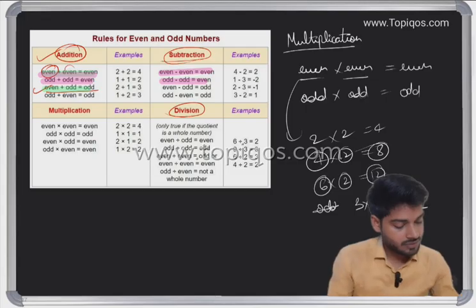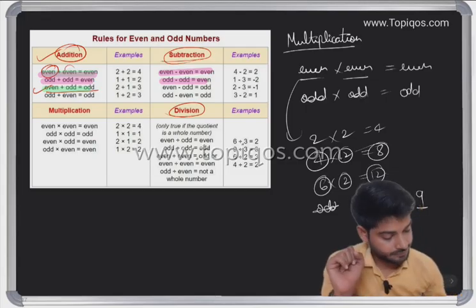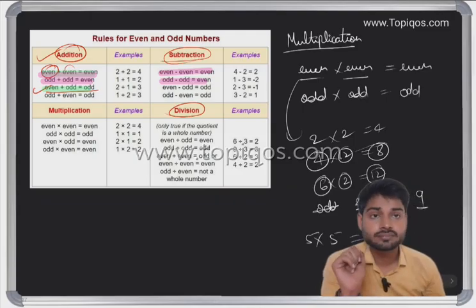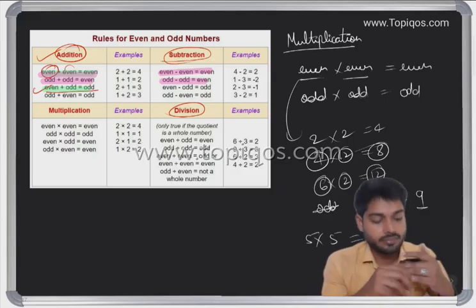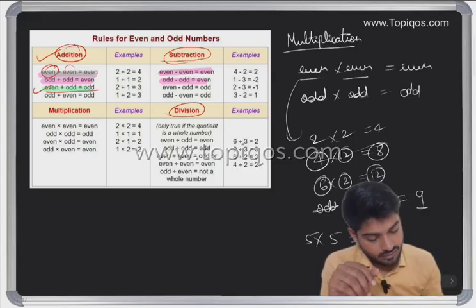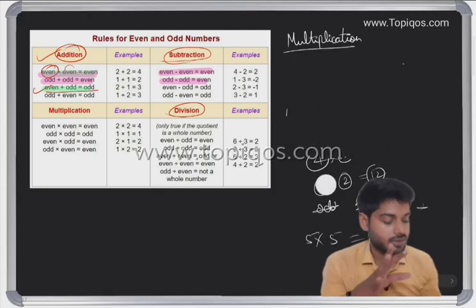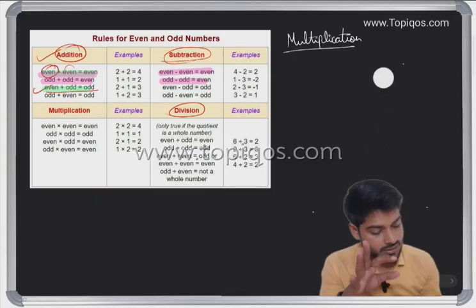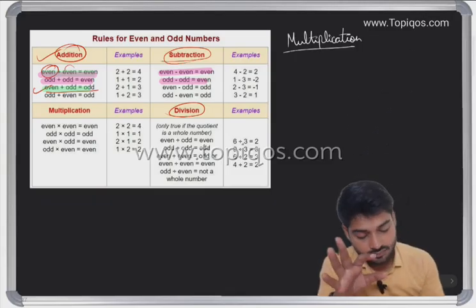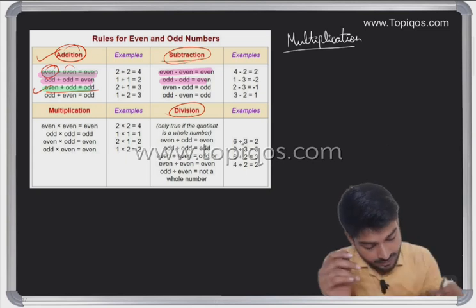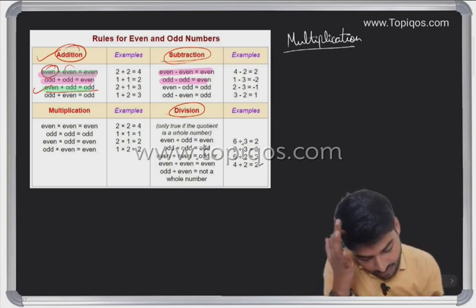Okay. So when we are taking 3 into 3, it is an odd. Or in case I am taking 5 into 5, 25. This is again an odd number. So when we are taking even into even, it is going to be even, and if we are taking odd into odd, then it will also be odd.